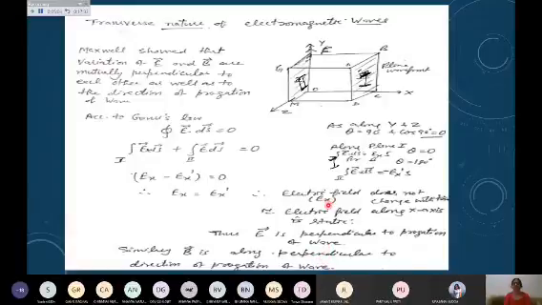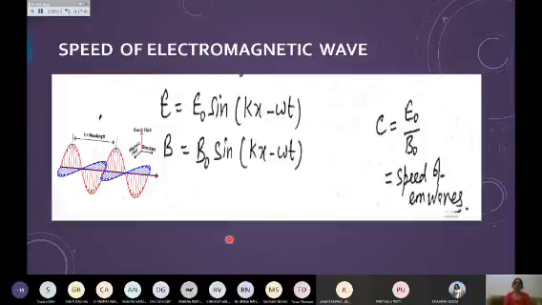So both the electric field and the magnetic field vary perpendicular to the direction of propagation of the wave. You can draw the diagram also: if I take x as the direction of propagation of the wave, then the electric field can be taken along the y direction and the magnetic field along the z direction.